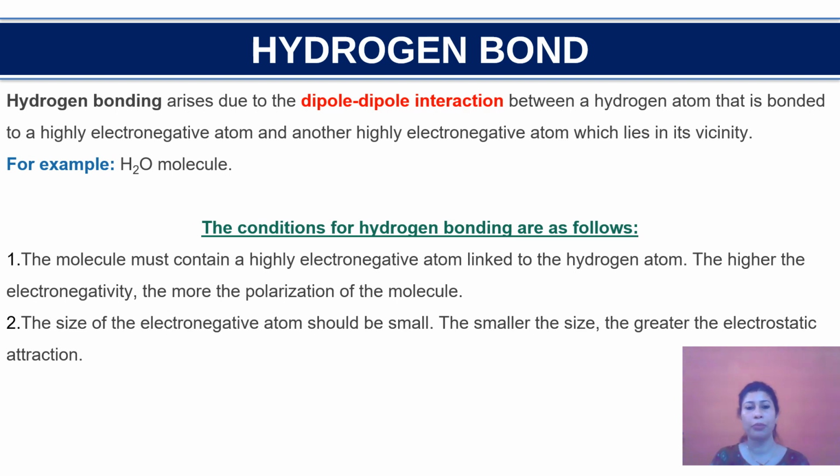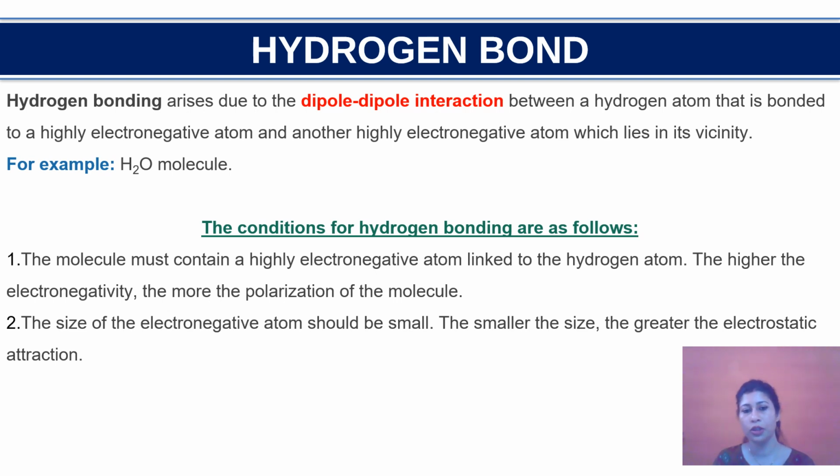For example, in water molecules, hydrogen is covalently bonded to an electronegative atom, that is oxygen, and the various water molecules have dipole-dipole interactions, so the hydrogen of one molecule forms a bond with the electronegative atom in its vicinity.